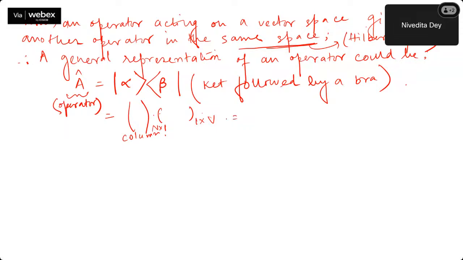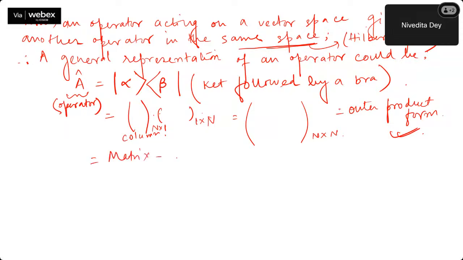If you multiply, what will it be? It will be an n cross n matrix. So it is the outer product form, also known as the matrix direct form.